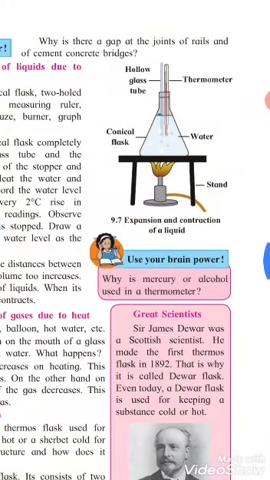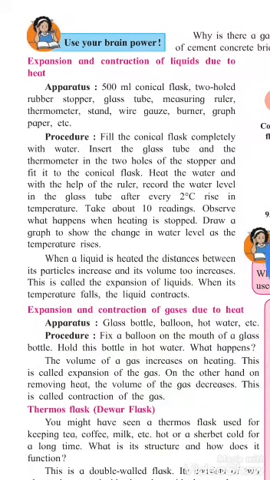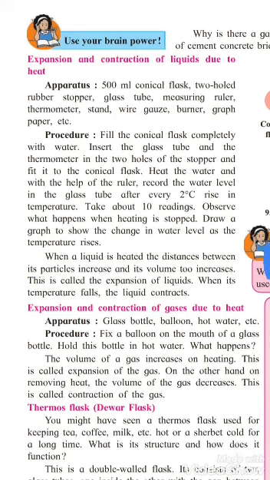What do we need? A 500 ml conical flask, a two-hole rubber stopper, a glass tube, a measuring ruler, a thermometer, a stand, a wire gauze, a burner and graph paper. Fill the conical flask completely with water. Insert the glass tube and thermometer in the two holes of the stopper. Stopper means where we close it, as you can see in the diagram clearly.